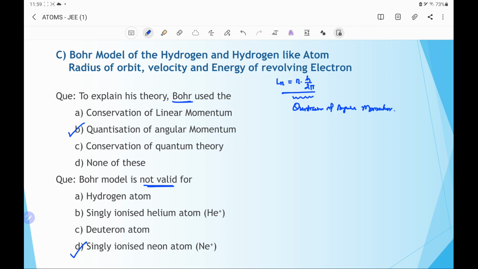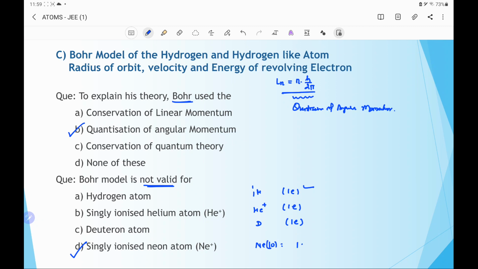That means the Bohr model is not valid for the singly ionized neon atom because hydrogen has one electron. Singly ionized helium also has one electron. The deuteron atom also has one electron. And singly ionized neon, because neon has atomic number 10,